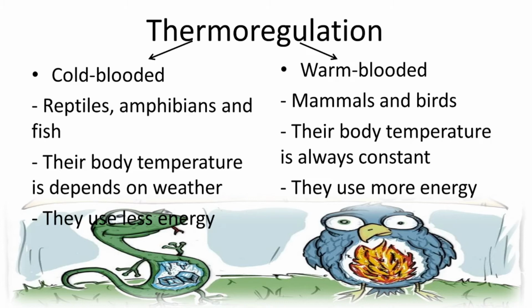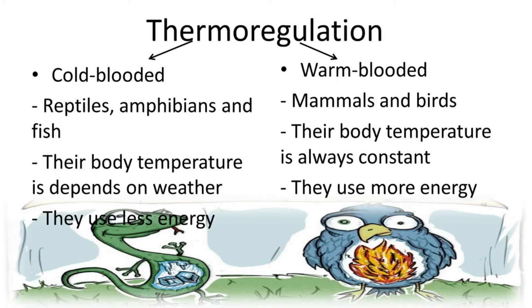Their body temperature depends on the weather. If the environment is cold, their body temperature is also cold, but if the environment is hot, their body temperature is also hot. So they use less energy for controlling their body temperature.